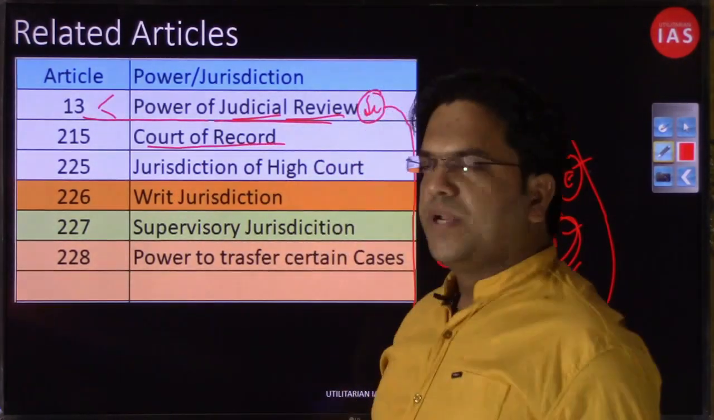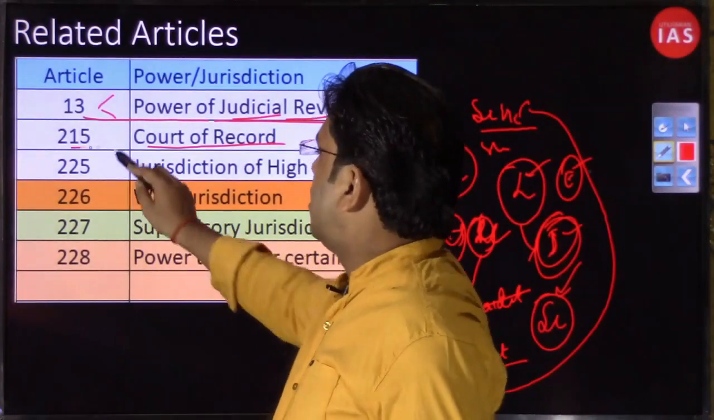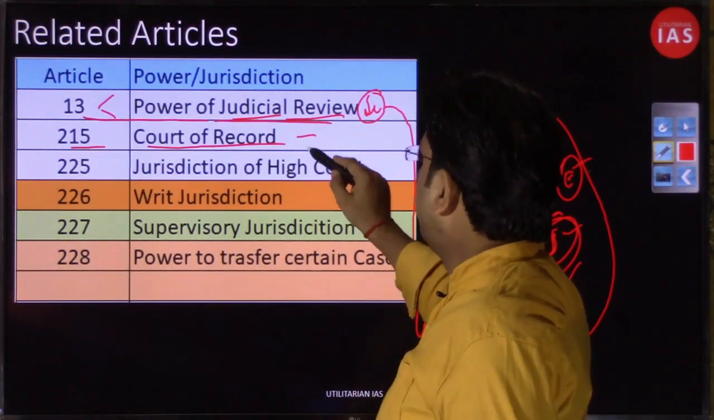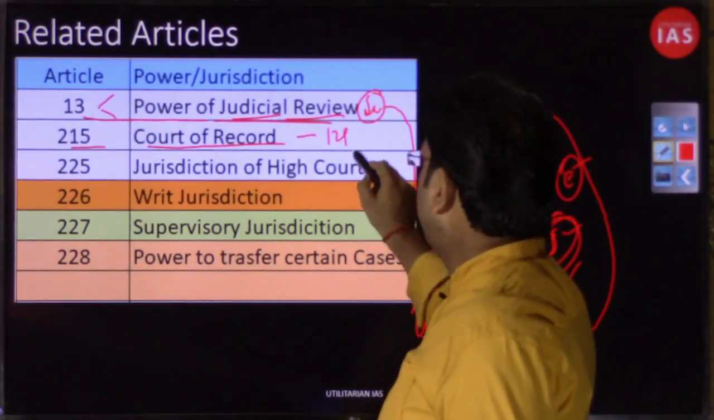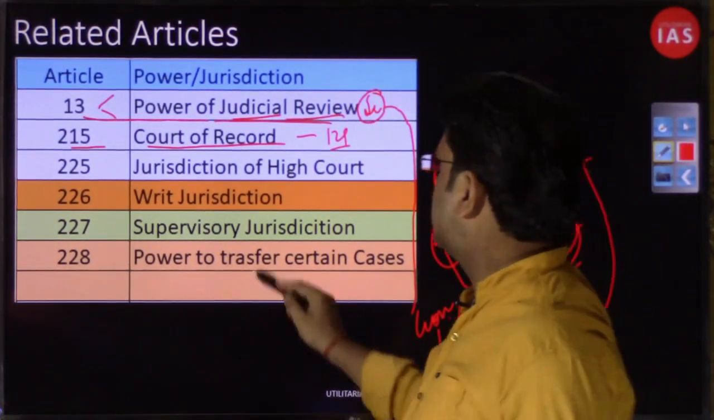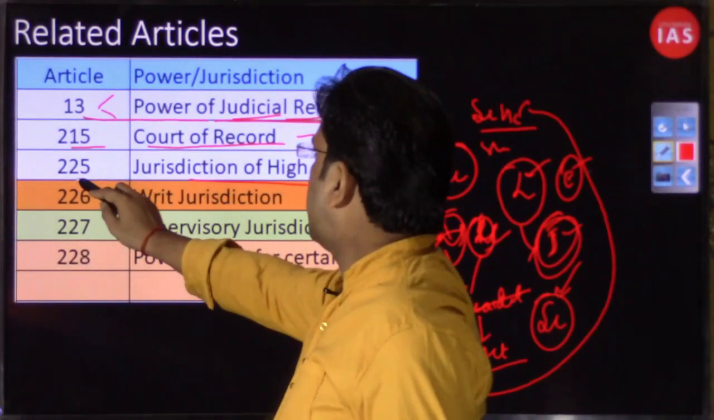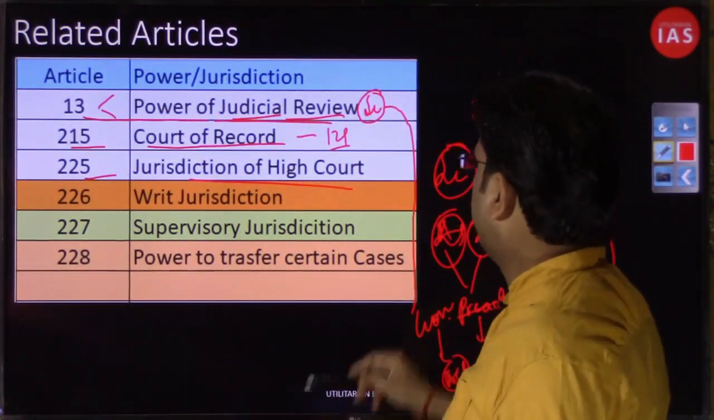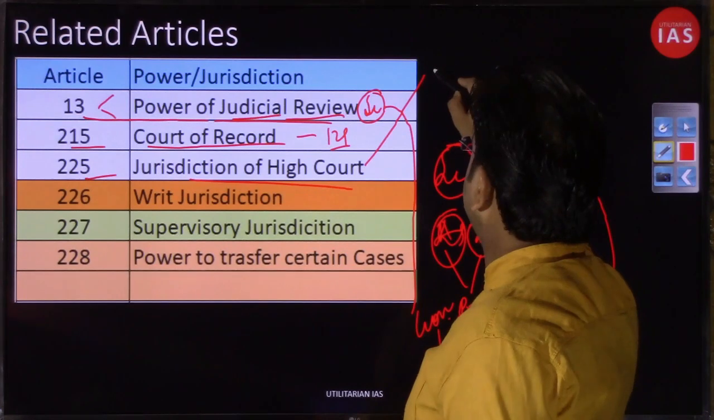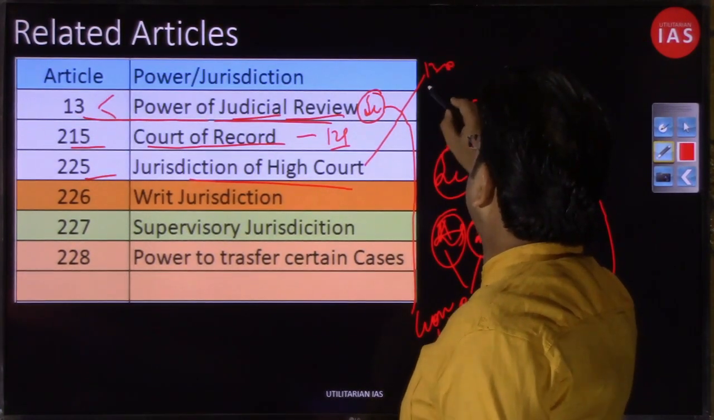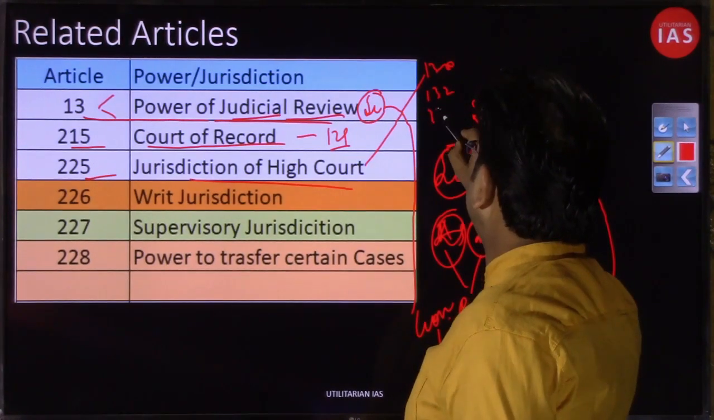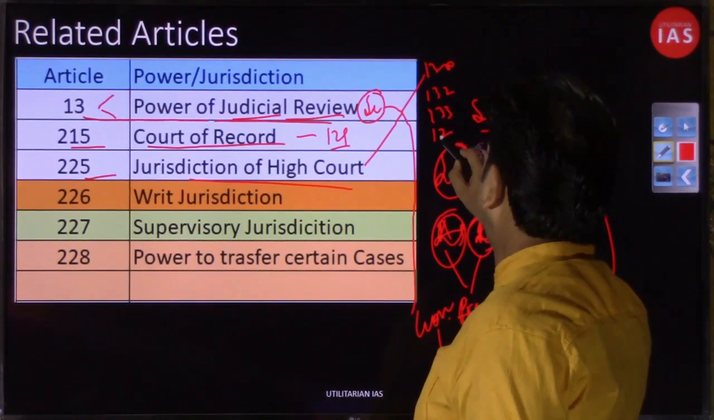You have this court of record under Article 215. The corresponding power of the Supreme Court had been dealt with in Article 129. If you remember, you have this jurisdiction of the High Court under Article 225. So the jurisdiction of the Supreme Court, if you remember, we had this Article 130. Then you had 132, 133 and 134, right?